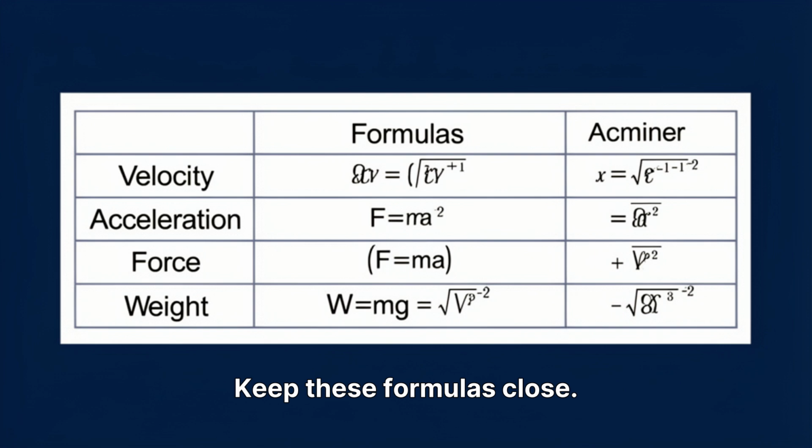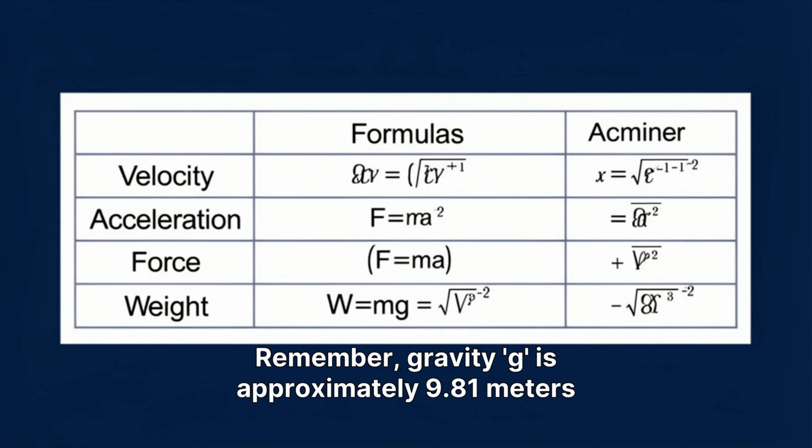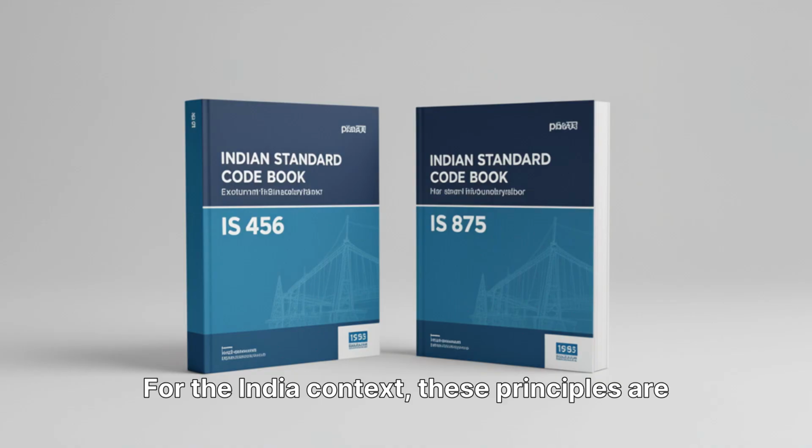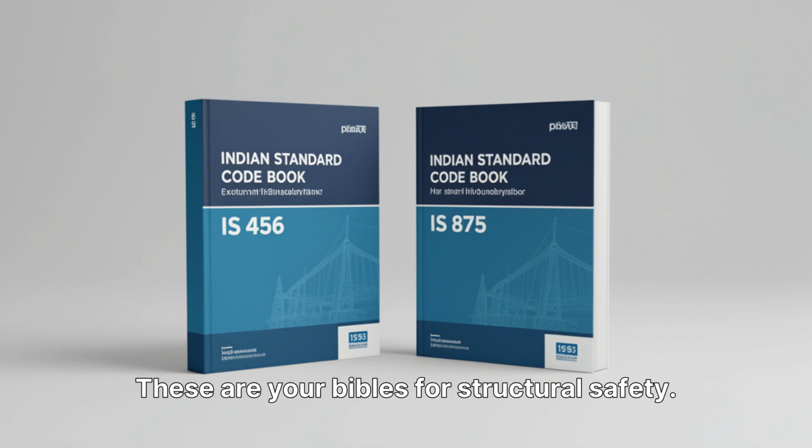Keep these formulas close: velocity, acceleration, force, and weight. Remember, gravity G is approximately 9.81 meters per second squared. For the India context, these principles are formalized in IS 456 and IS 875. These are your Bibles for structural safety.